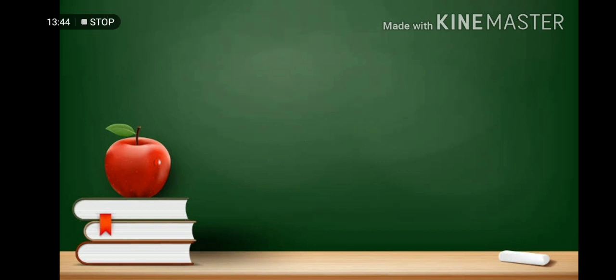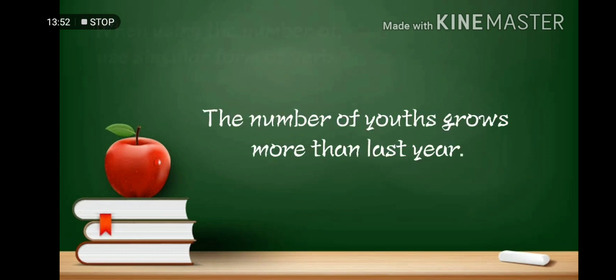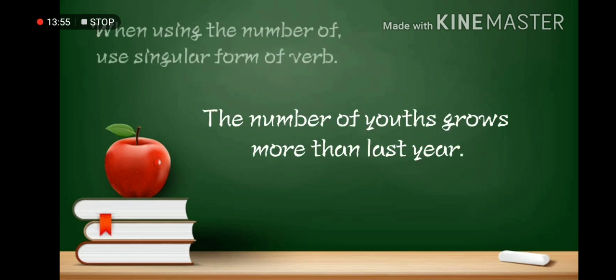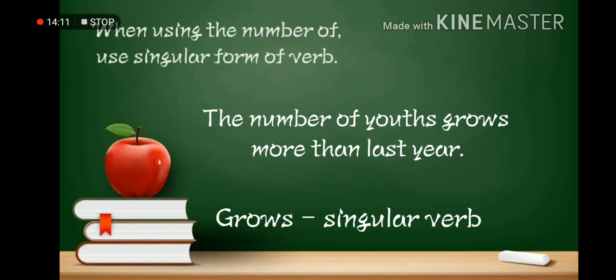Eleventh rule. When using the number of, use a singular form of verb. So for example, the number of youths grows more than last year. With the number of, we must use the singular form of verb. That is why we use grows as a singular form of verb to agree with the number of.